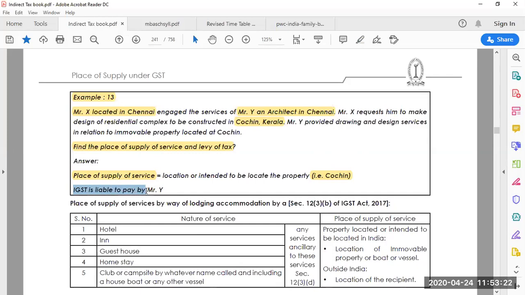IGST will be levied. IGST is liable to be paid by Mr. Y, because Mr. Y is supplying the service of architecture and design. Mr. Y is supposed to pay IGST because he is in Chennai providing a service in Cochin. Okay, I hope you are clear with this. This is how it needs to be considered, but we have to read it thoroughly and regularly.